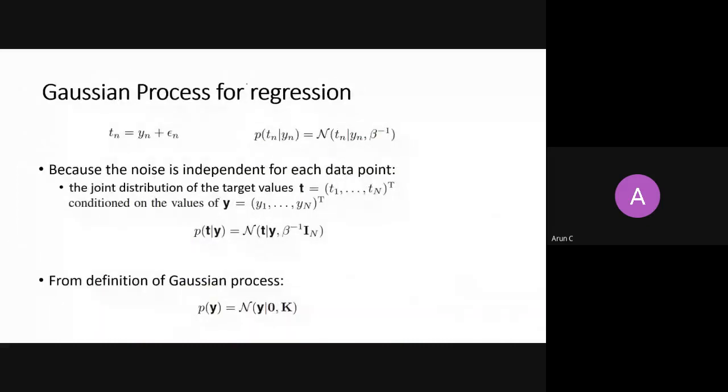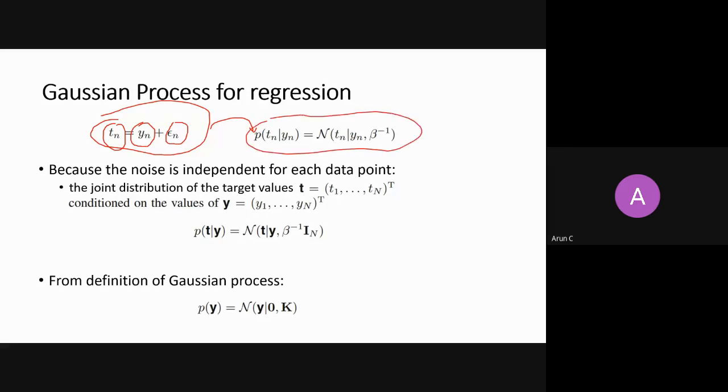So now, let's start with the Gaussian process for regression. Please see carefully. I will walk you through step by step very slowly. This is the old notation that we have used in linear regression. I say that I have some mean yn. We add some noise which can be drawn from a Gaussian distribution, and finally I get a target value, tn. We have used this so many times in linear regression. And just to write it into a probabilistic form, we can write it this way, right? For a given yn, which is a mean, I'm just adding noise. So it is like this.